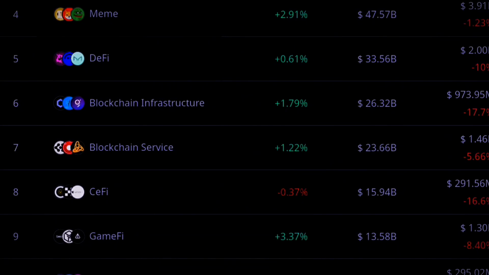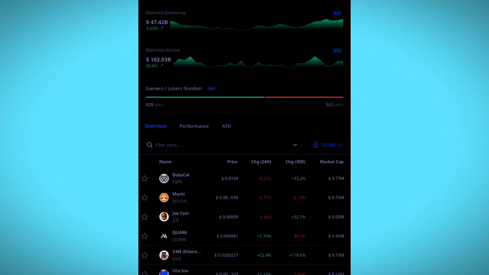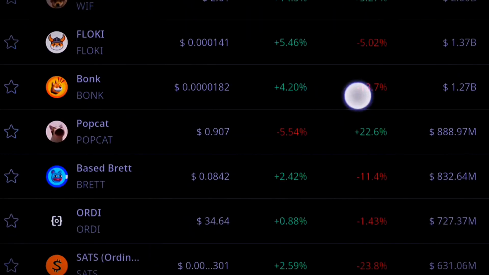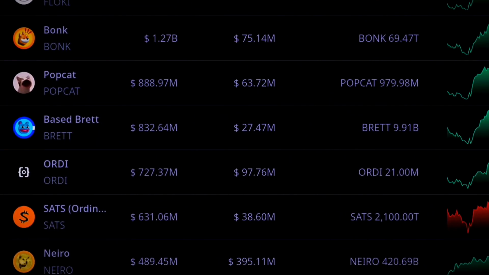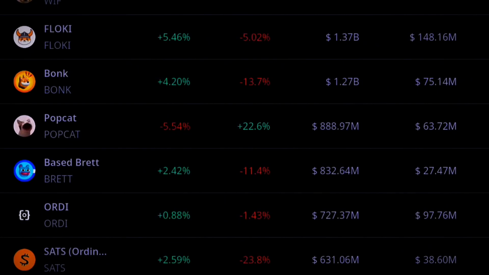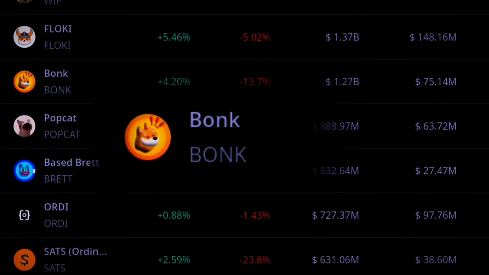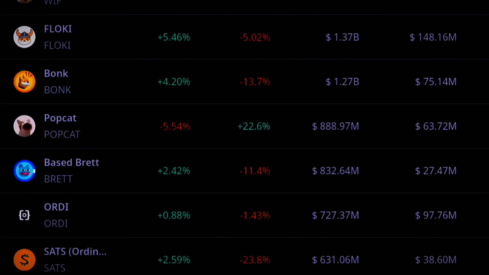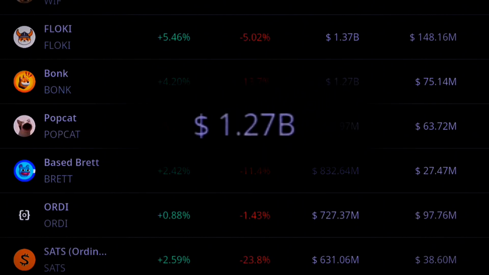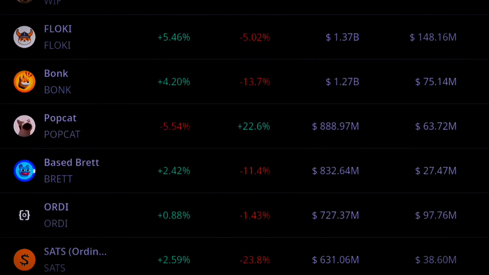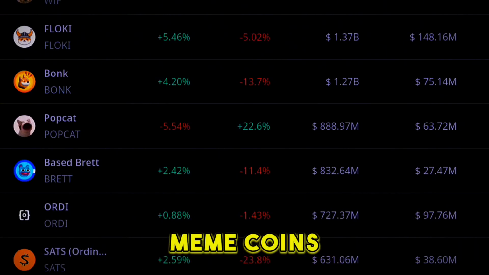And now we compare that one with deepfake. Let's reset all. Let's compare deepfake with which meme coin? Okay, one of the meme coins that is exploding on blockchain so far is Bonk. So you can see Bonk's market cap is 1.27 billion. Now we compare deepfake, which is under blockchain services, with Bonk, which is under meme coins.